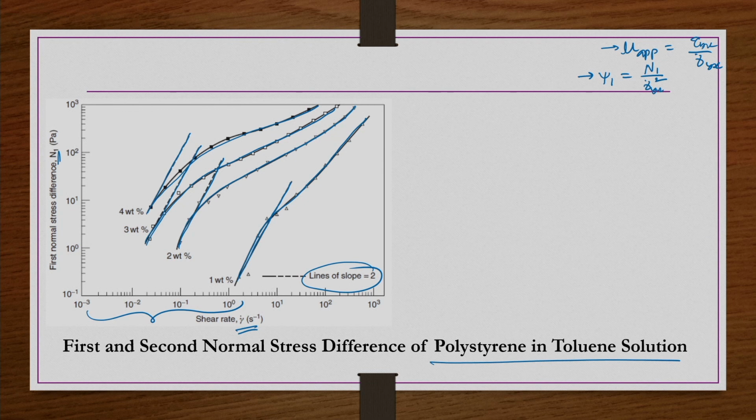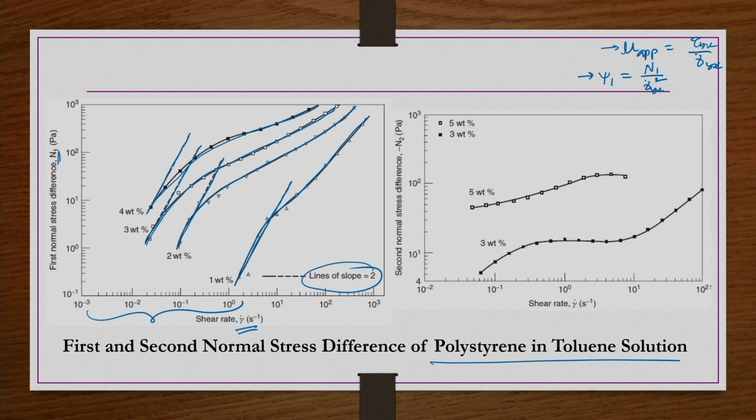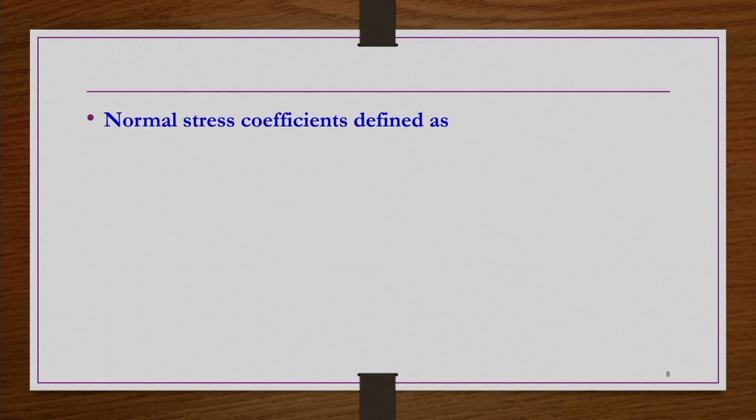The negative of the second normal stress difference is shown here, and it has different nature depending on the weight percent of the polystyrene toluene solution. I have shown these graphs just to give a feel for the normal stress differences.